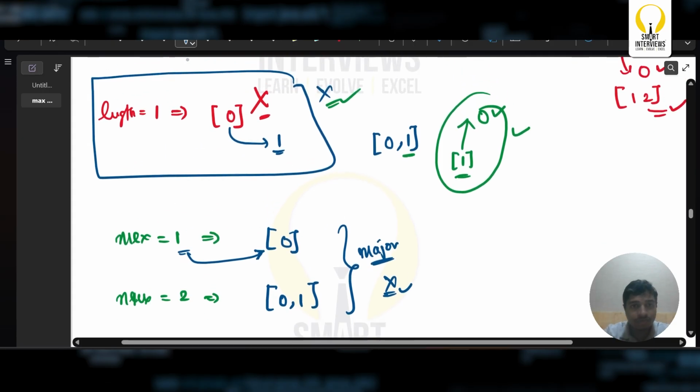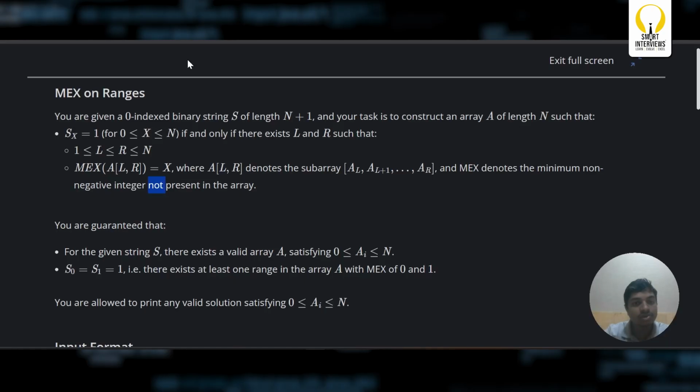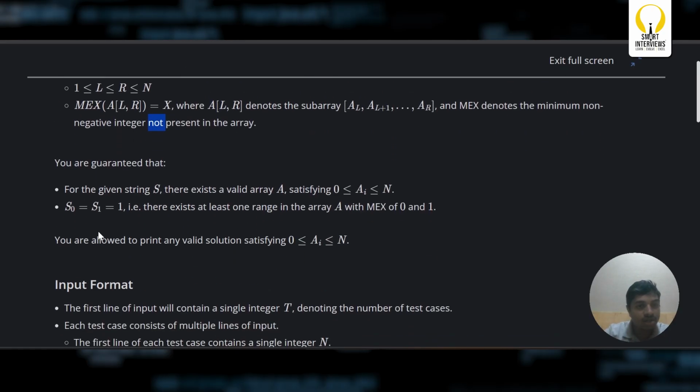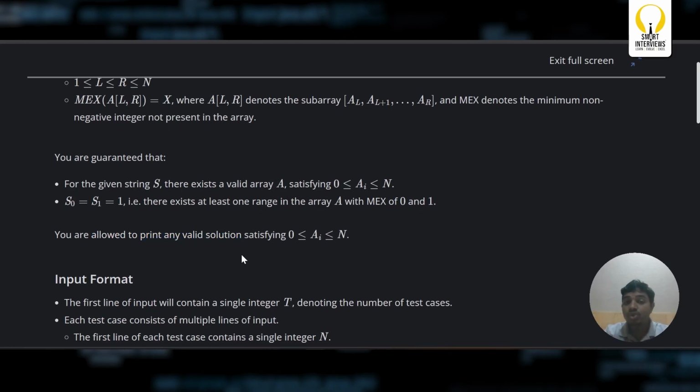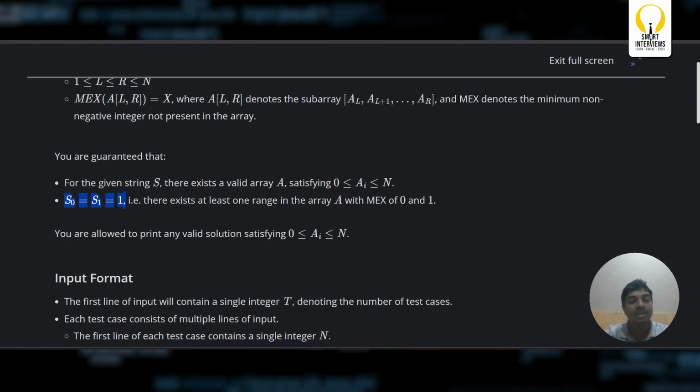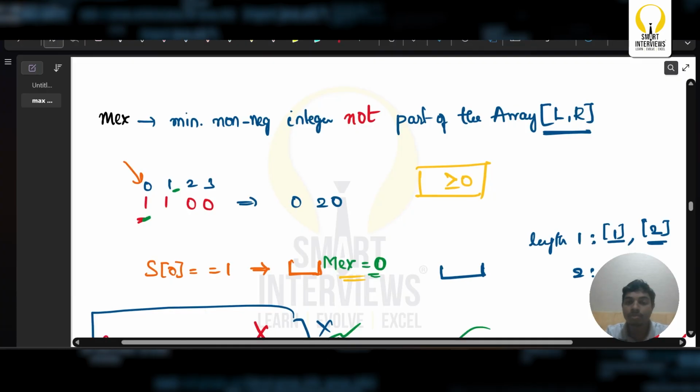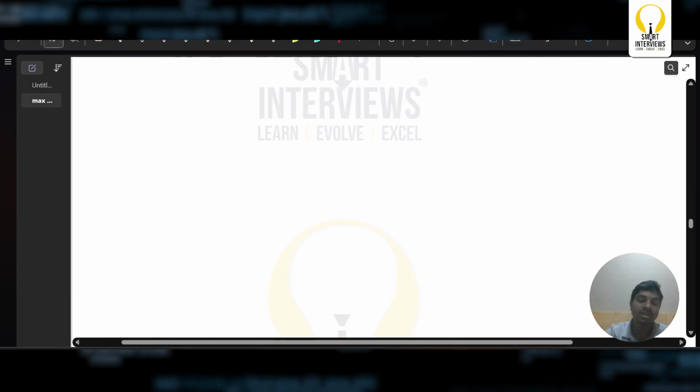So what can we basically do? It was also said that you are allowed to print any valid solution. A valid solution is going to be anything, and it is also given that for the given string there is guaranteed to exist a valid array. Alongside, it was also guaranteed that s of 0 as well as s of 1 is going to be 1, and nothing starts with 0 blindly. Anything will start with 2 zeros in this particular case.